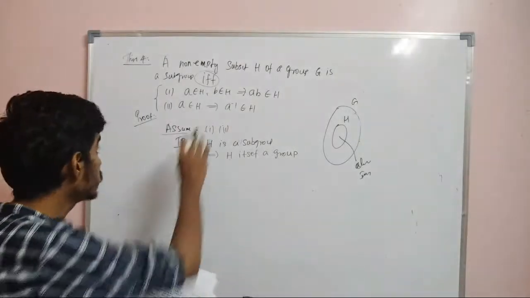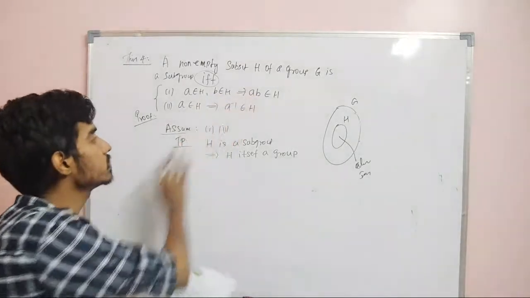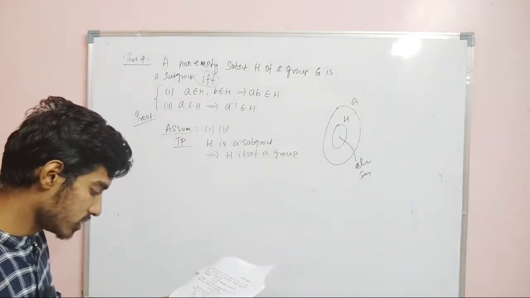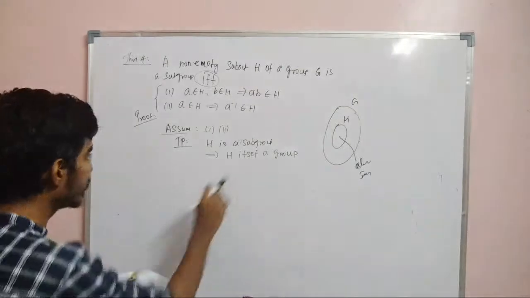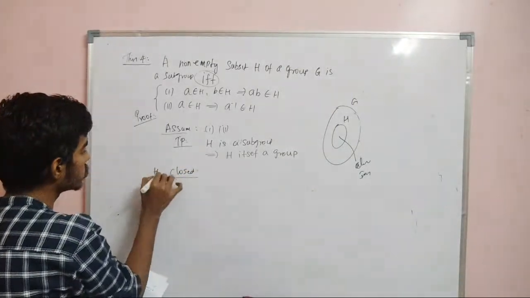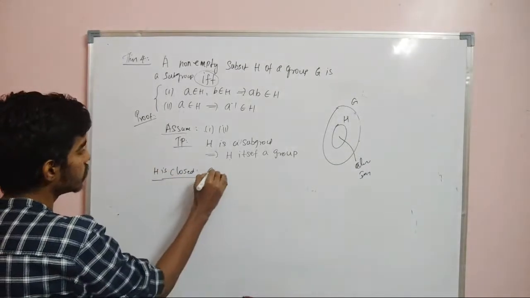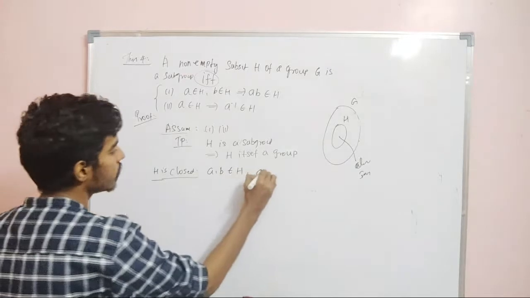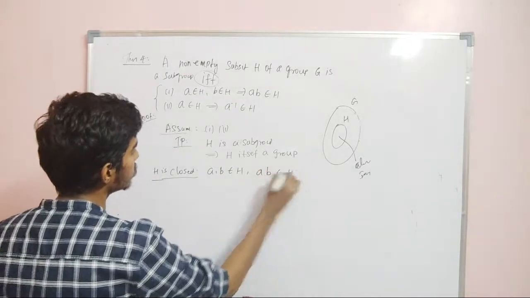Now we have assumed these 2 conditions, right? A belongs to H, B belongs to H means AB belongs to H, and A belongs to H means A inverse belongs to H. Now we will prove that H itself is a group. First, closed. So H is closed. Let us take 2 elements in H. What can I say about AB? It will be in H by assumption.